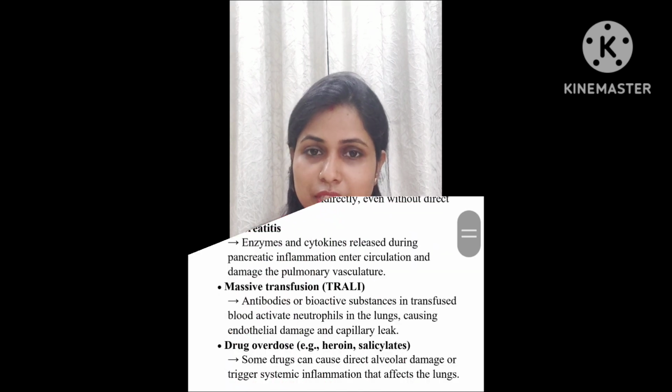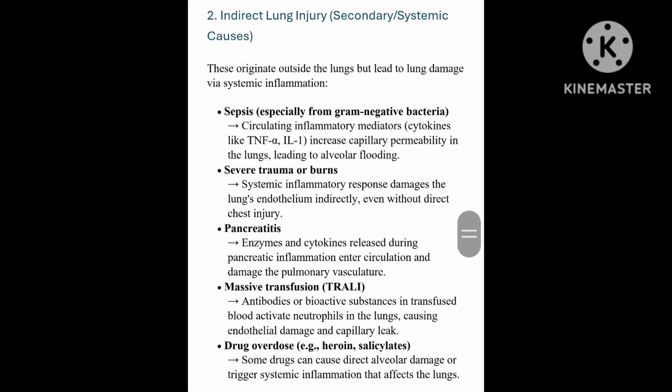Now I move on to indirect lung injury, meaning the systemic or secondary causes. These originate outside the lung but lead to lung damage via systemic inflammation. First one is sepsis, especially from gram-negative bacteria. The inflammatory mediators increase the capillary permeability in the lung. Next is severe trauma and burns: the systemic inflammatory response indirectly damages the lung endothelium.